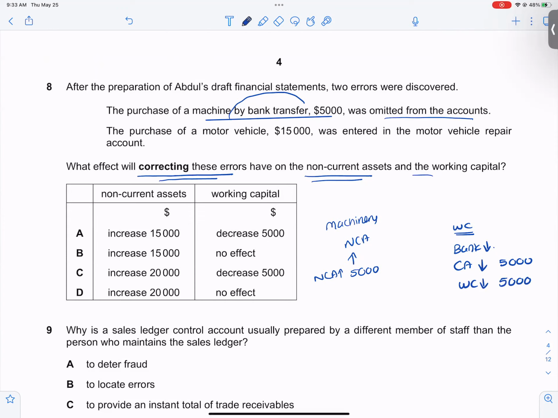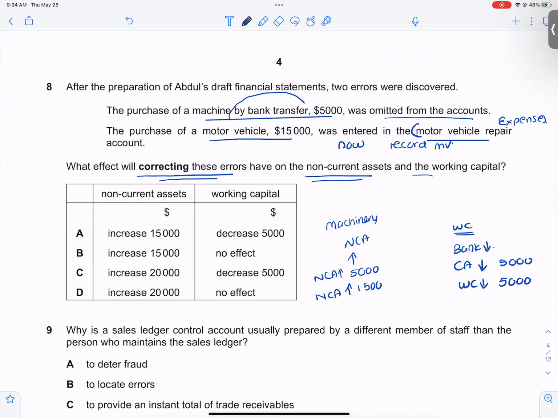I have purchased a motor vehicle and it was entered in the repair account. Since I wrongly treated it as an expense, I need to now record my motor vehicle. Since I will now record it, my non-current asset is again going to increase by 15,000.